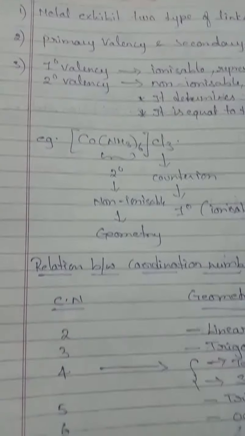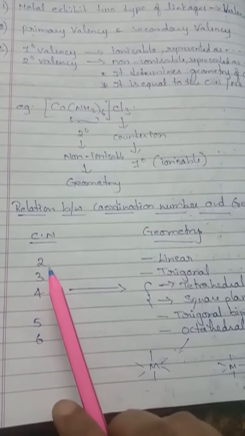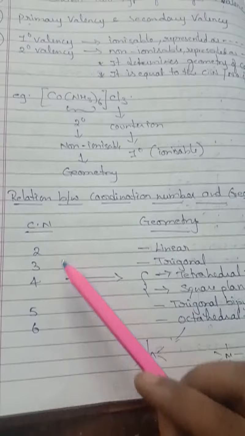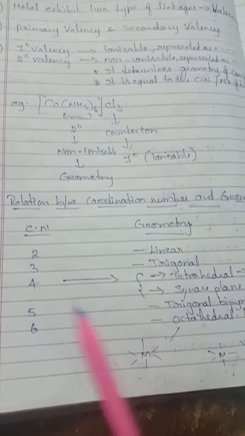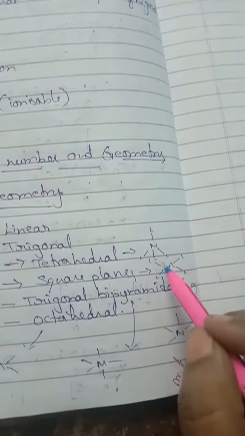Understand, children? Yes. Now we are going to see the relation between coordination number and geometry. If the coordination number is 2, the structure will be linear. If the coordination number is 3, the structure will be trigonal. If the coordination number is 4, two possibilities exist: tetrahedral, with the structure like this, and square planar, in a square form.